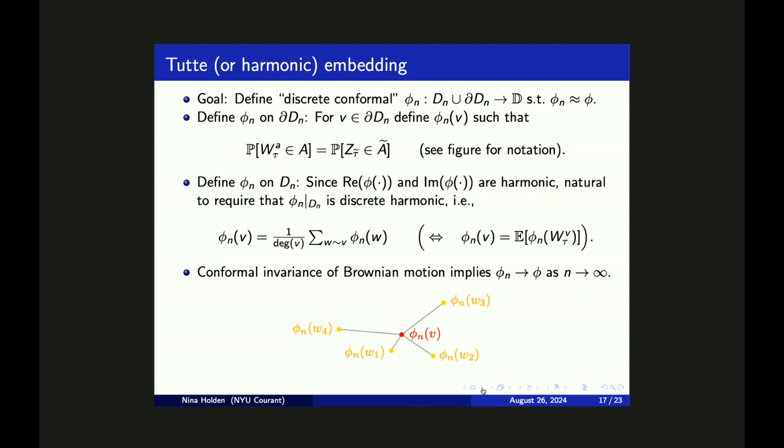Namely, phi sub n of v is equal to the average of phi sub n of w, where we take the average over the 4 neighbors of v. And this property can also be expressed equivalently in terms of random walk. I'm including this equivalent description just to emphasize the close relationship between this embedding and the random walk. So by using conformal invariance of Brownian motion, along with the fact that the simple random walk on Z2 converges in a scaling limit to the Brownian motion, then one can argue that this discrete conformal map phi sub n is converging to the conformal map phi as the lattice size 1 over n is going to 0.